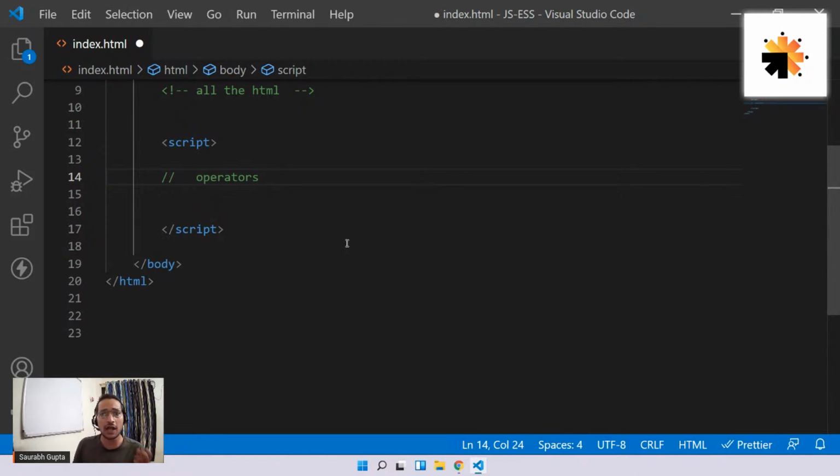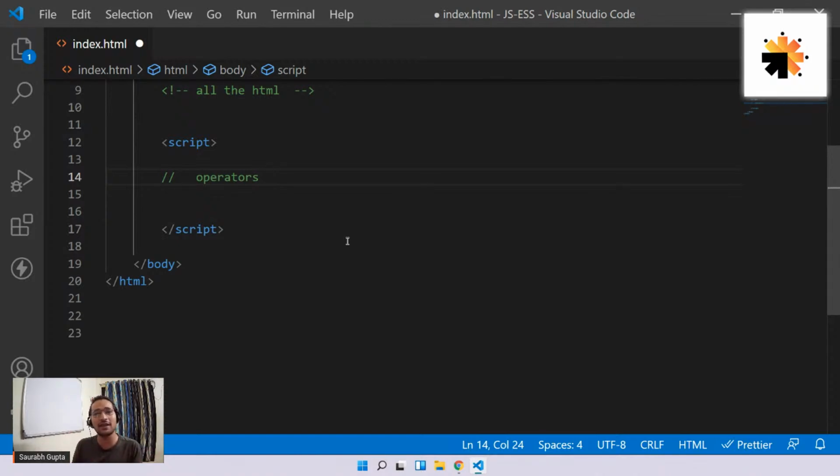Okay, everyone, let's focus. So what exactly are operators? In simple terms, operators are something that helps you to perform an operation. Basically, in programming, an operation is some kind of calculation or comparison.